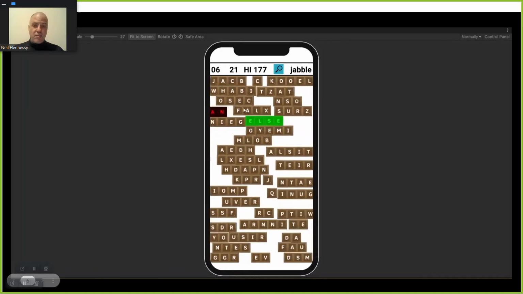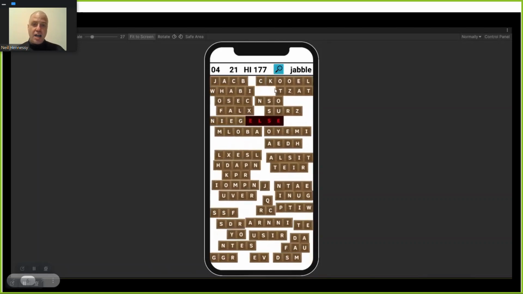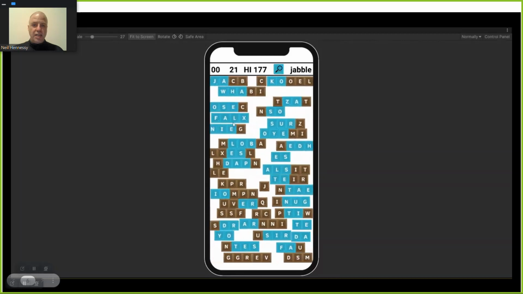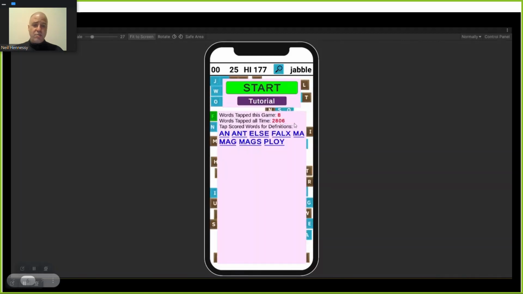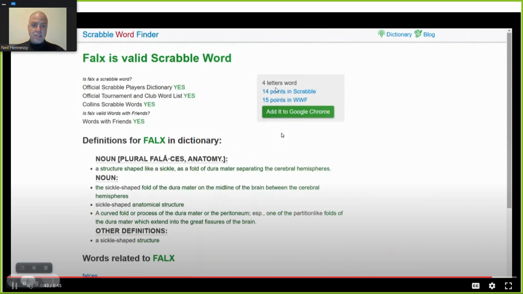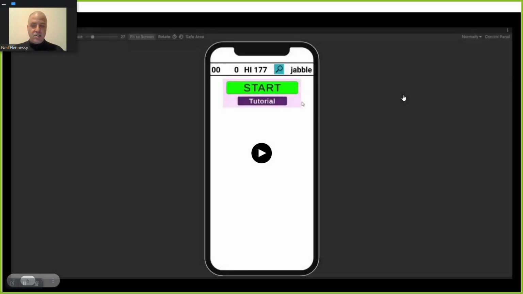When I run out of words I recognize, I can tap the blue highlighter button that will show me all of the Scrabble words I can score for on the screen. Now I'm going to tap Falx, which is kind of a weird one. I can tap the link after the game, and that takes me to see the definition, where I see, yeah, it's a Scrabble word, there's a definition, and you know what? You can score a lot of points because it's got that X in it in your other favorite games like Wordle or Words with Friends.